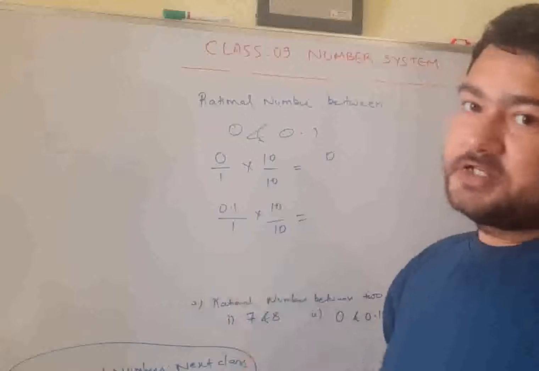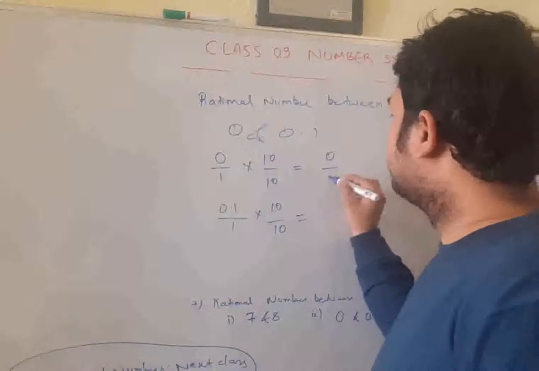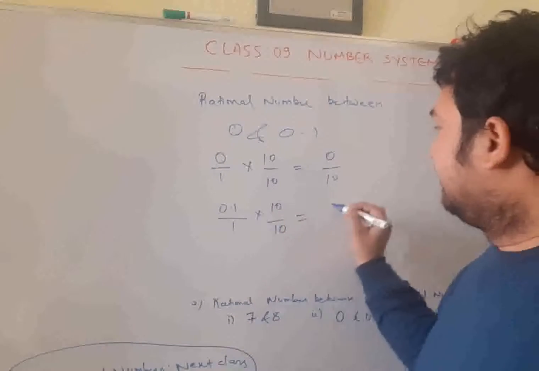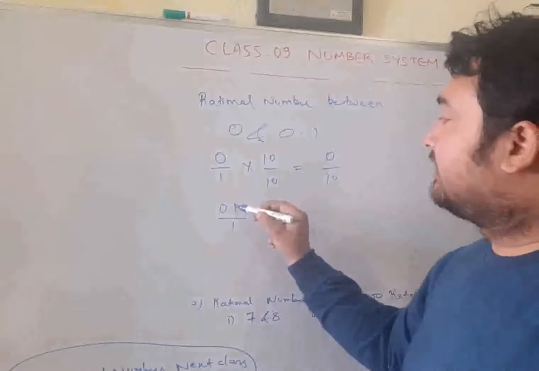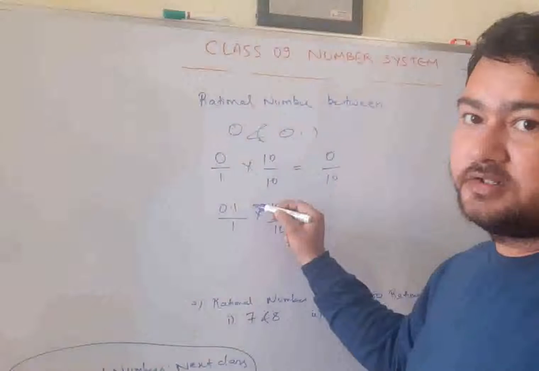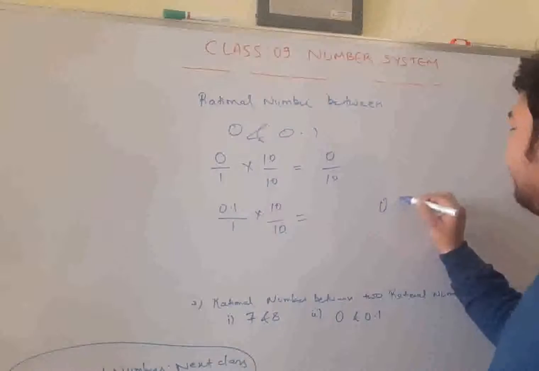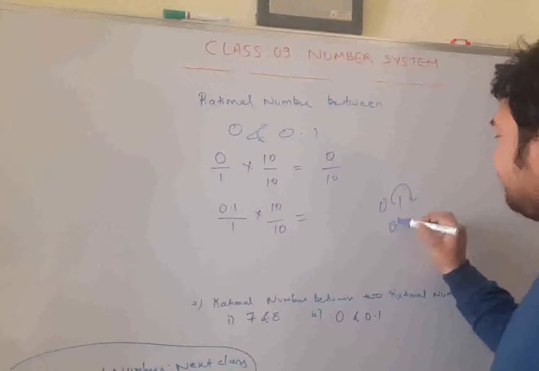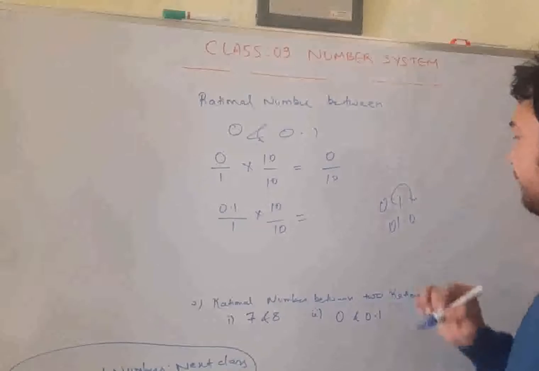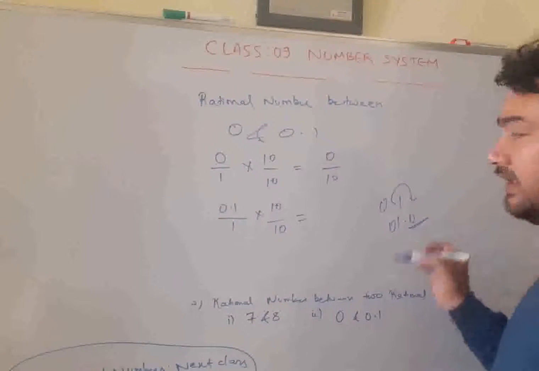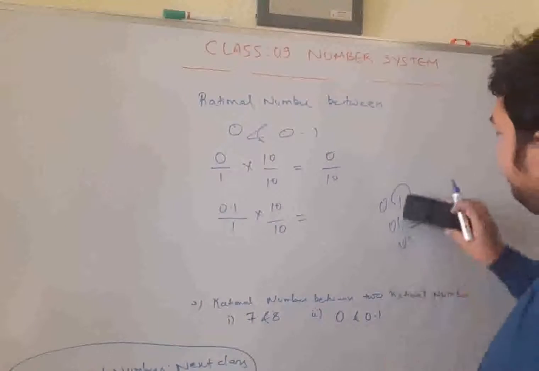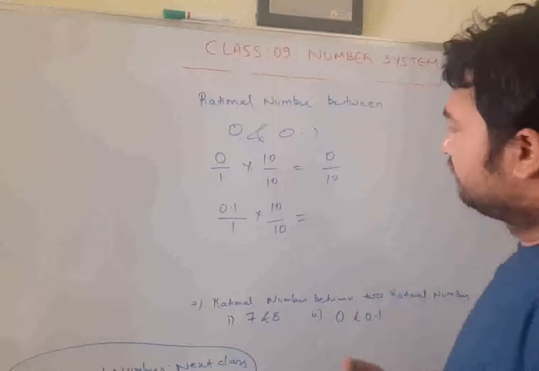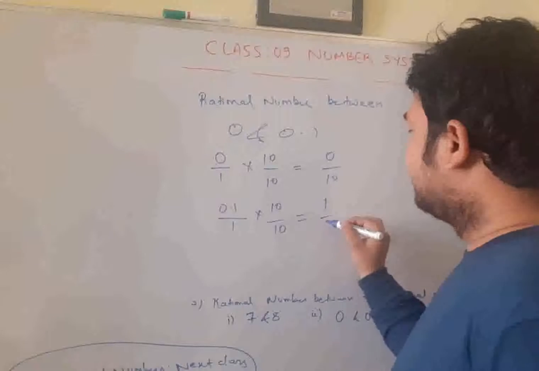So 10 multiplied by 0 becomes 0. It is 0 by 10. For 0.1, the decimal shifts to the right and it becomes 1.0. There is no meaning of any 0 after the decimal, so it is 1 only. This becomes 1 by 10.